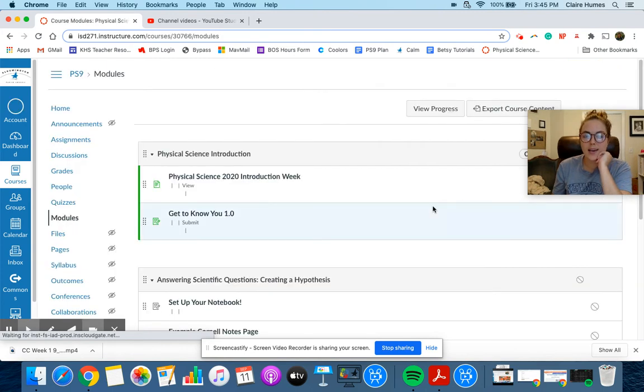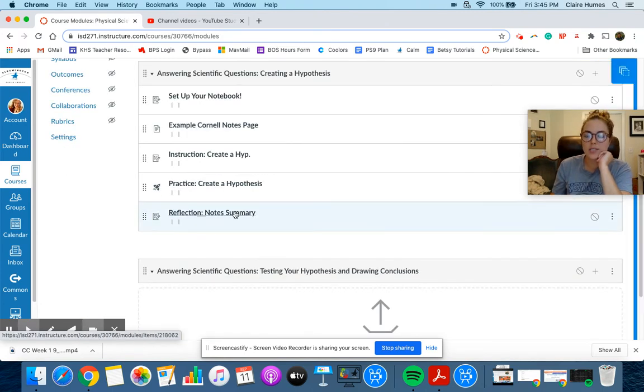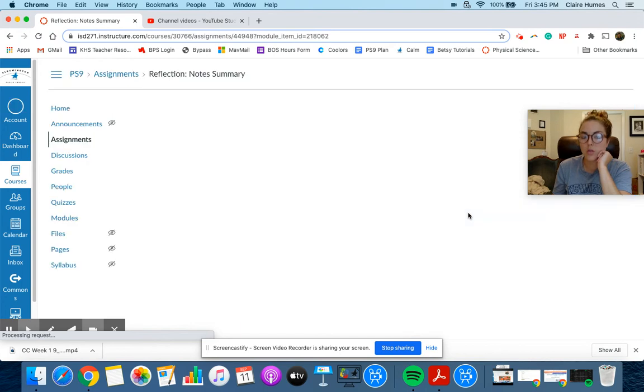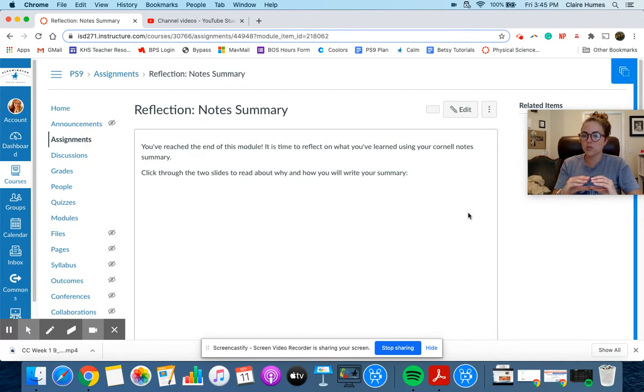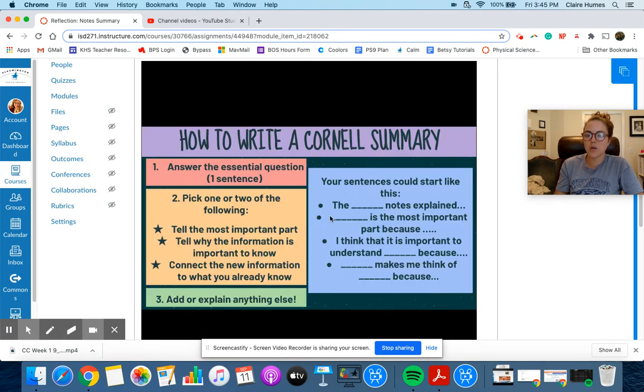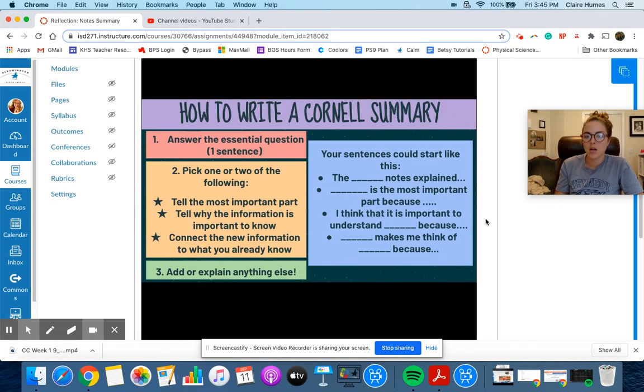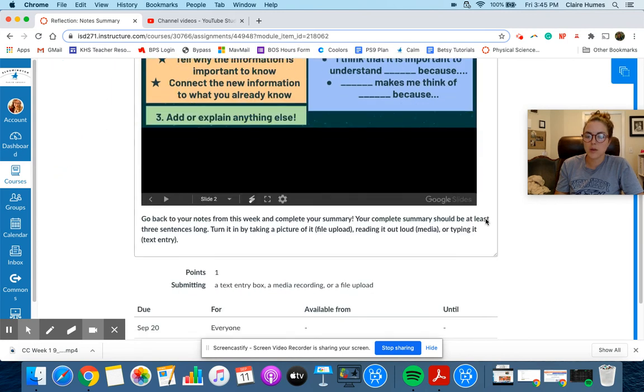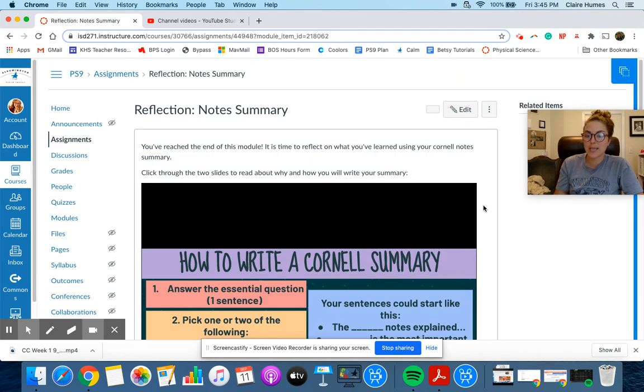And then last, you have a little reflection assignment, which is your first Cornell Notes summary. So on the bottom of your notes that you took that week, you'll write a little summary. So in this slideshow, I told you a little bit about how to write your Cornell Notes summary. And that's your week at a glance.